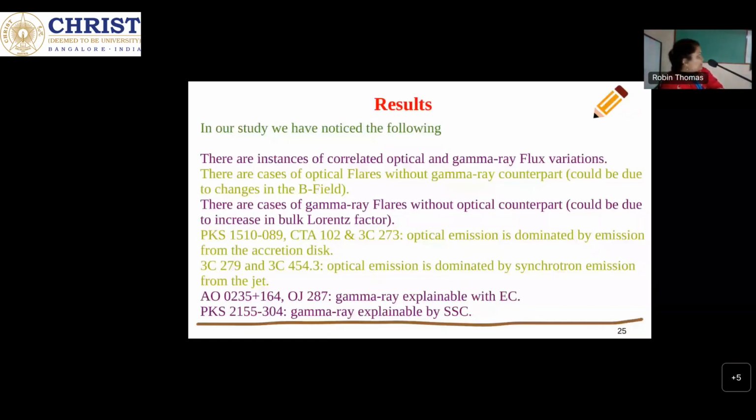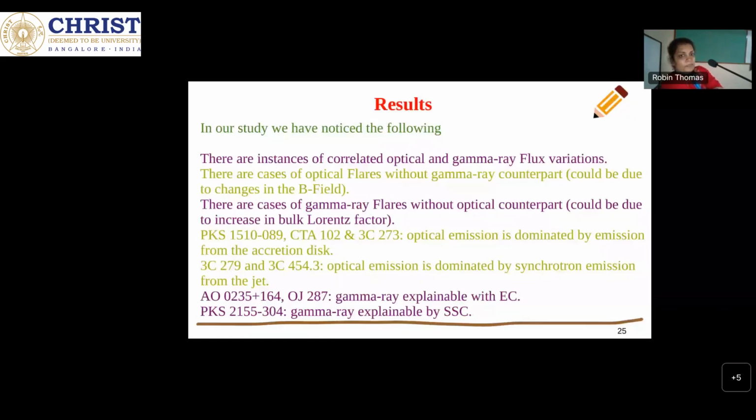Initially, we generated the gamma ray light curve for 1100 blazars with 1 month bins. Further we studied the gamma ray flux variability of these blazars. We already have the light curves of these 1100 blazars from 2008 to 2017, where 639 sources are BLX and 481 are FSRQ sources. We calculated flux variability using the excess variance of all the sources.